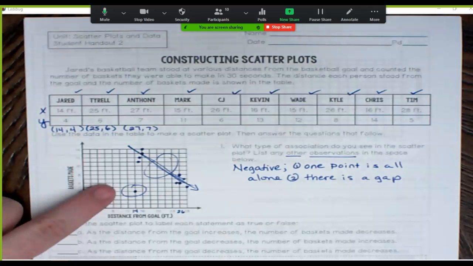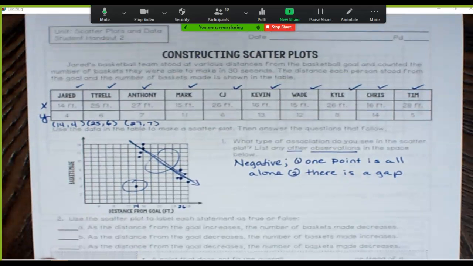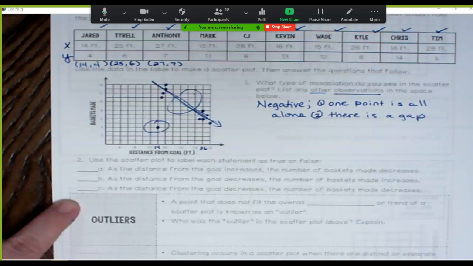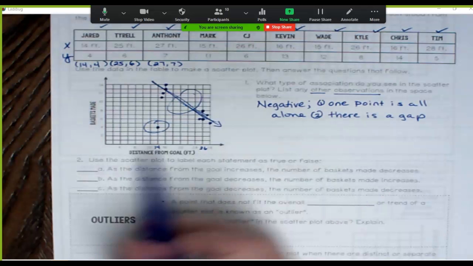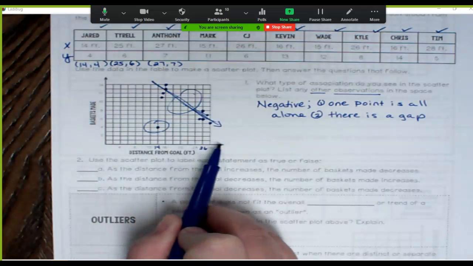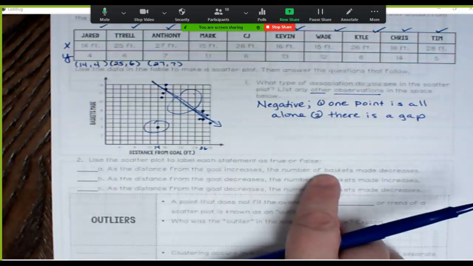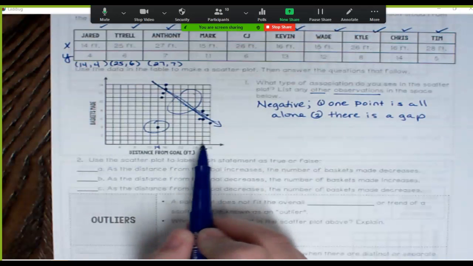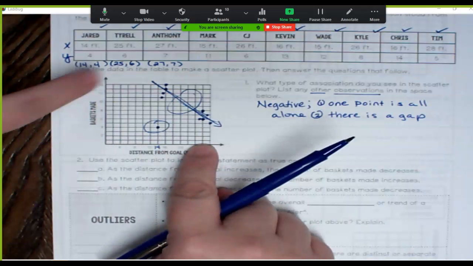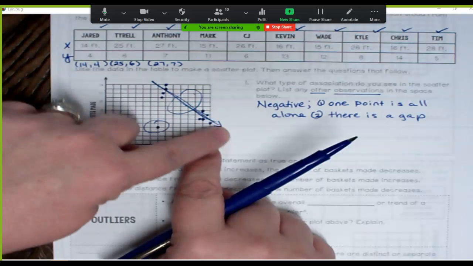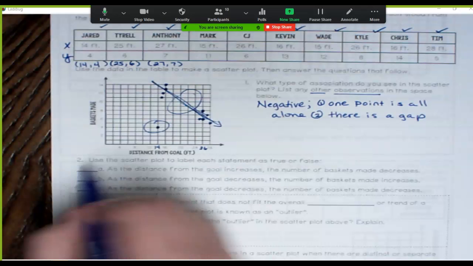Okay, so now that we have our scatter plot, let's use that data to answer A, B, and C. We're going to tell if the statement is true or false. So A, as the distance of the goal increases, that means I'm moving this way, getting further away from my basketball goal. As the distance increases, the number of baskets made decreases. Is that true or false? I'm moving away. What's happening to the baskets made? They're going down, right? The further away I get, they go down. So that is a true statement.